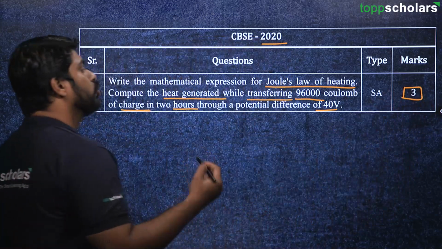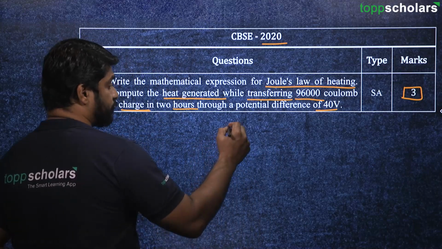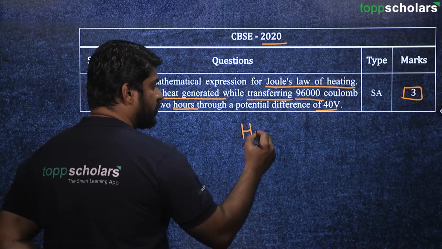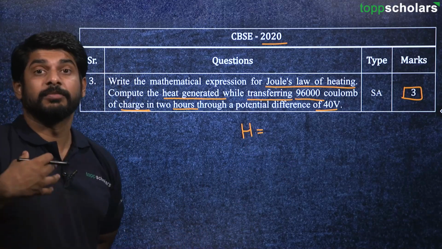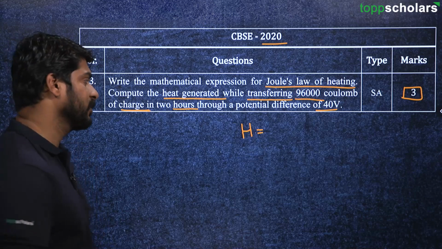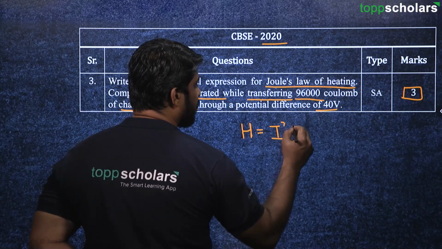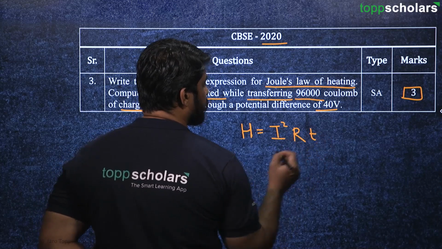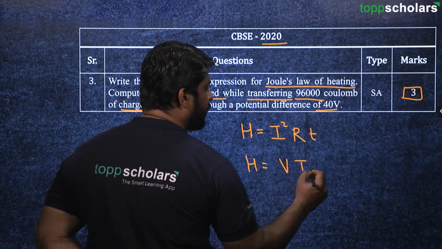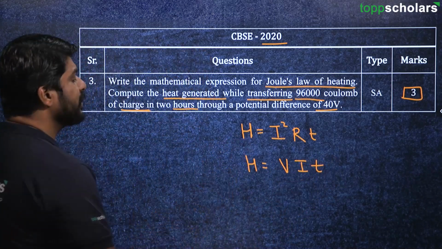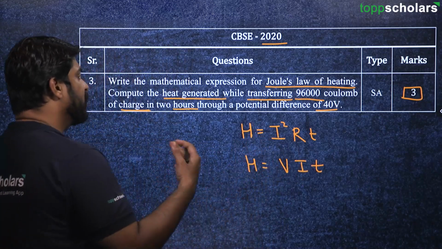So now we have to first write down Joule's law of heating. As we know, the amount of heat generated whenever some current flows through a resistor is given by the equation I square R T. Or there is another equation, H is equal to V I T. So using this, we can find out the amount of heat generated.